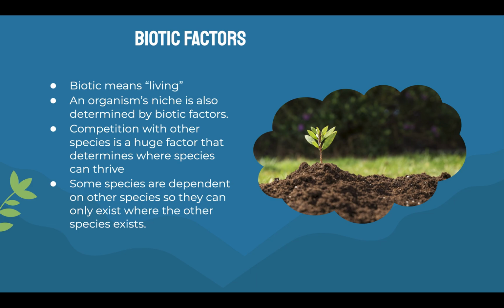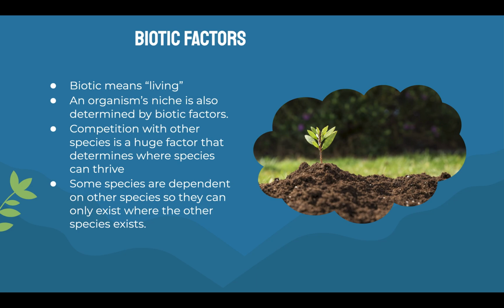So this pretty much just means an organism can only live and thrive where it is allowed to live and thrive. If there is a predator that is just absolutely destroying that population, it'll be very difficult for that organism to thrive there. So maybe that's not the best environment for them. That's a biotic factor because the competition and the predation, I mean, those organisms are living, so therefore it is biotic. Some species are dependent on each other, so this just means that they need each other to survive.